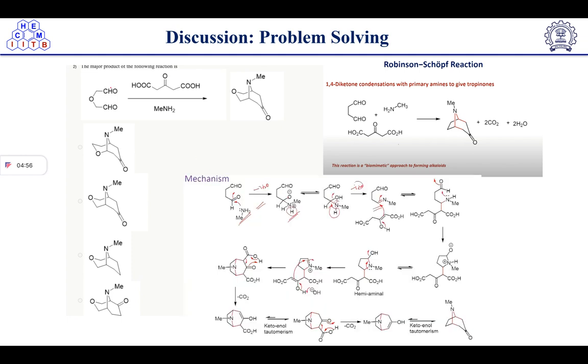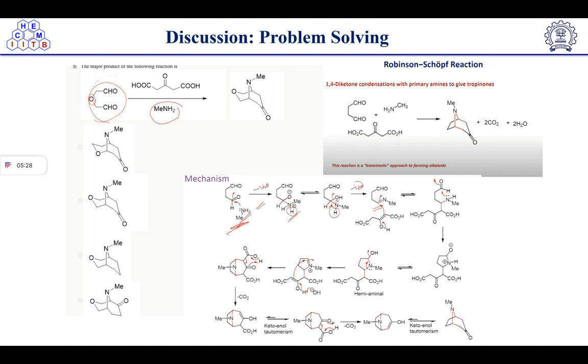We have the same dialdehyde moiety here. The only difference is that here we have oxygen in between, but in this case we don't. So just do the mechanism by yourself. Here I am explaining the standard mechanism. First of all, this methylamine will attack the carbonyl center, the electrophilic center. Here we have two aldehydes, right? So any one of the aldehydes will undergo a reaction with the primary amine.